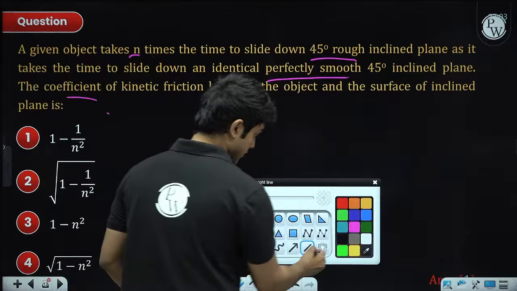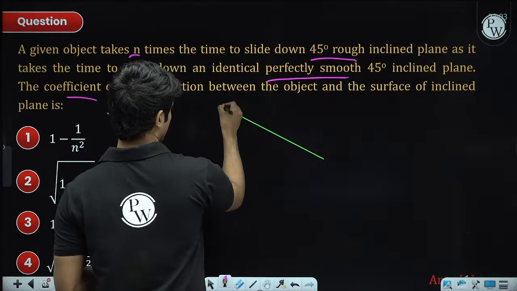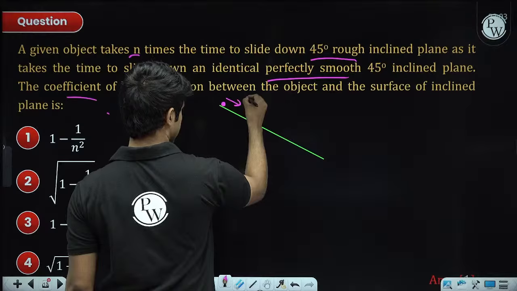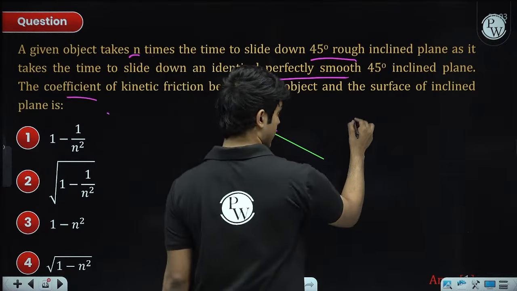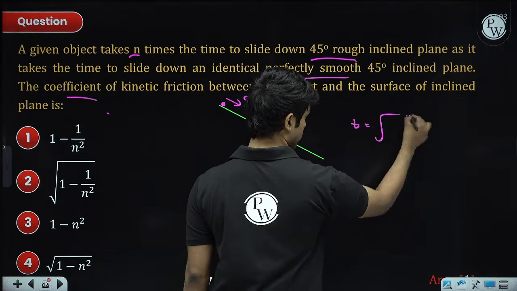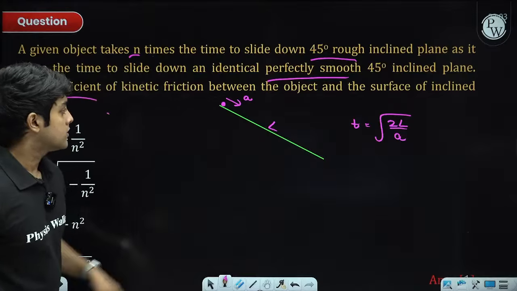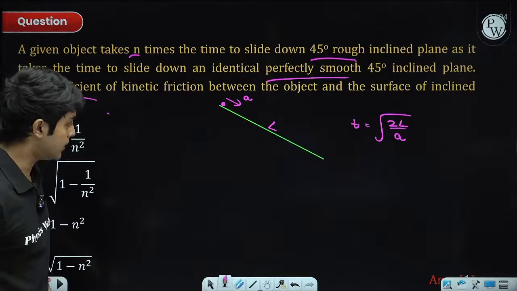Okay. So if we have some object, and it is slipping downwards, if its acceleration is, let's say, a, and the length of the incline is L, so the time taken we can easily write it as square root of 2L divided by a. This is simply displacement equals half a t square. Rearrange and you will get that formula.